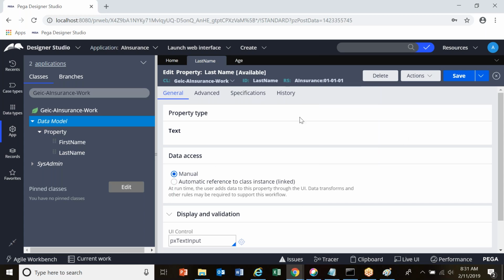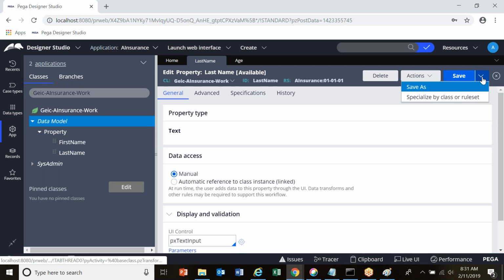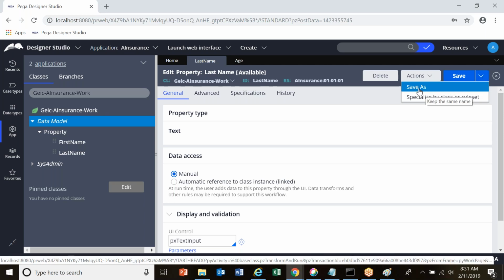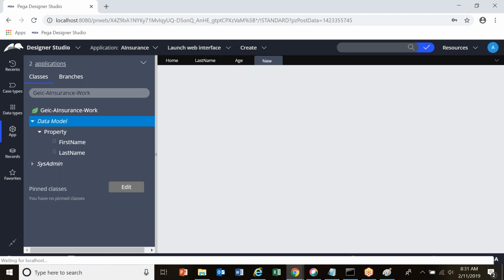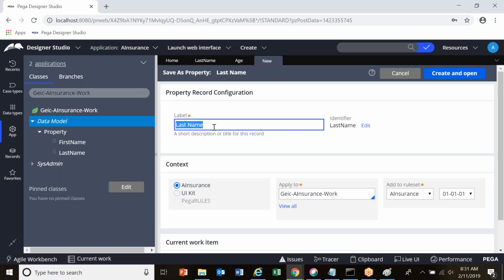You have to open this existing last name and do a save as. How to do a save as for this particular property? There is a save button. Besides save, there is a menu option. Click on this menu, then click on save as. Let me keep this as gender. The context is A insurance, applies to class is work class. Click on create and open.